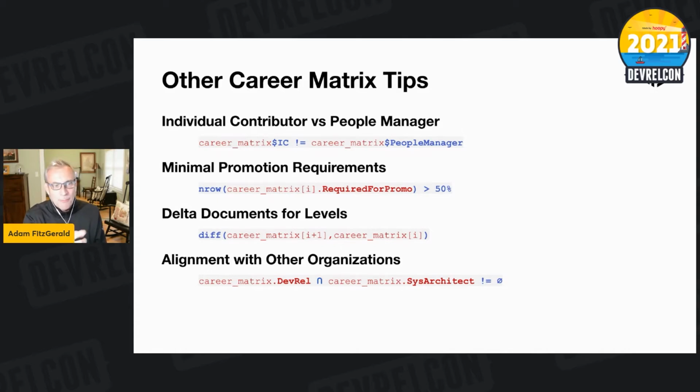The key tip here, there's a third one. The career matrix is just the start of the things you're going to create in order to help you manage your organization. The most important thing to create after the career matrix is to create delta documents by level. This is, what is the difference between level 5 and level 6, or level 6 and level 7? What is the difference between developer advocate and senior developer advocate?